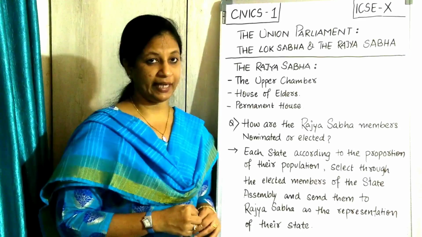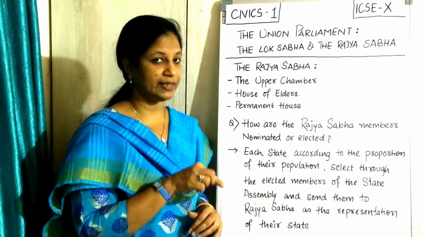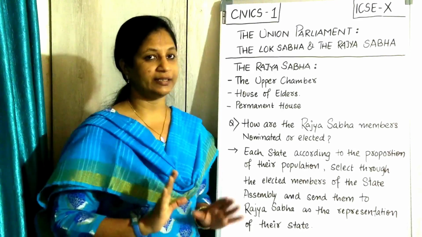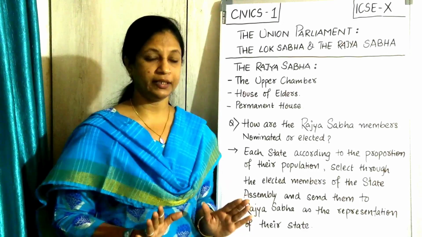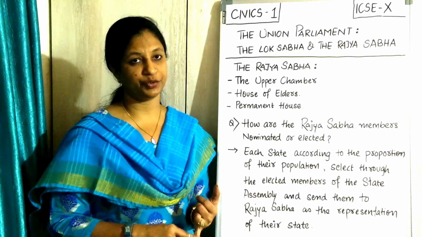From there you are selected, internal election you are selected, and then you are sent to the Rajya Sabha. This is the main introduction of your Rajya Sabha. Clear till here? This is what the indirect election talks about.